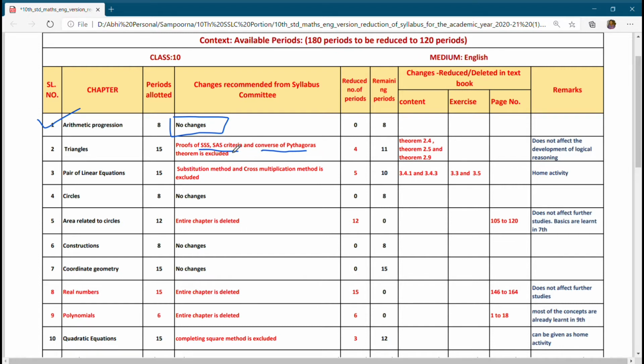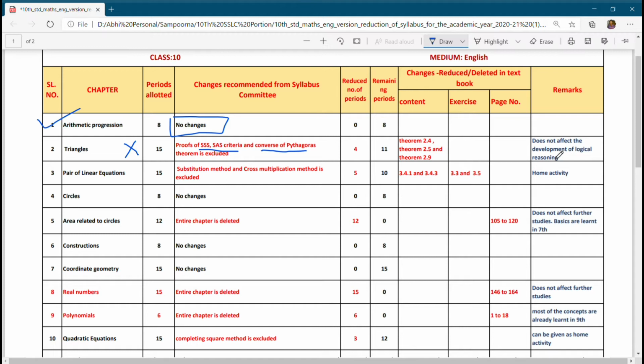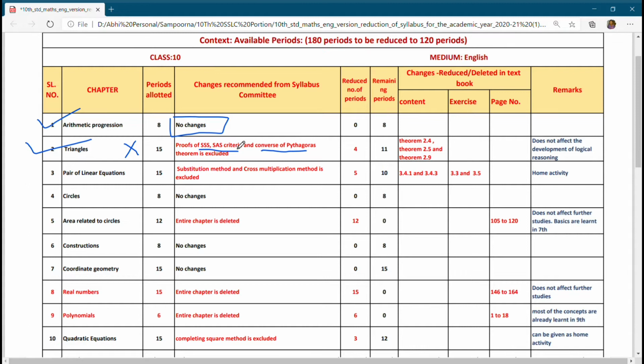The theorems which are asked frequently are the area of similar triangles and Pythagoras theorem. So those will be asked. This does not affect your study. So this also you have to study in full. Triangles you have to study in full. These theorems usually don't appear in exams frequently, so there is nothing much big change in triangles.